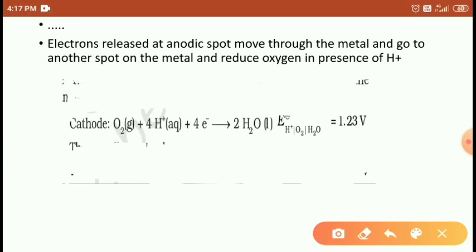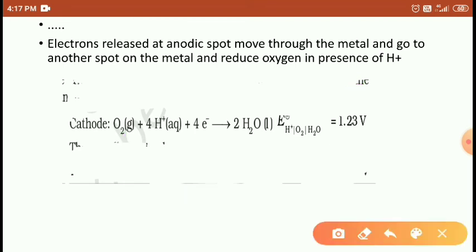The electrons released by the anodic spot, meaning iron, go to another spot on the metal, which reduces oxygen in the presence of hydrogen. So oxygen accepts electrons in the presence of hydrogen to form 2H2O. Right students?